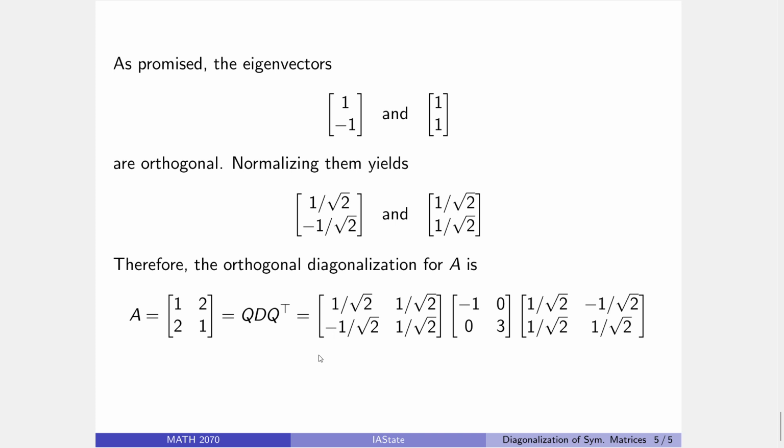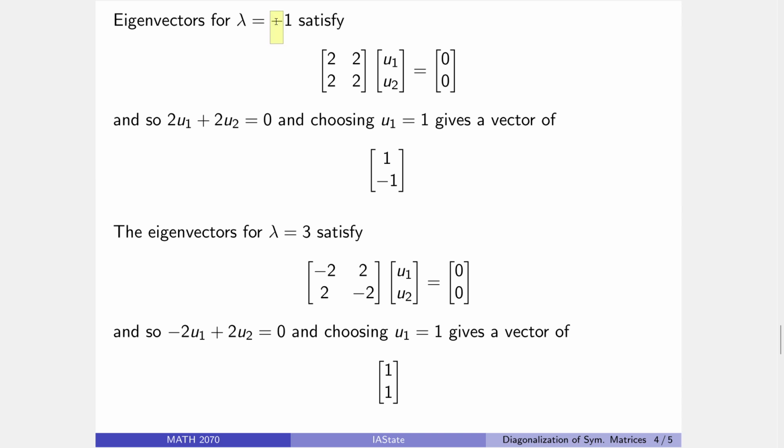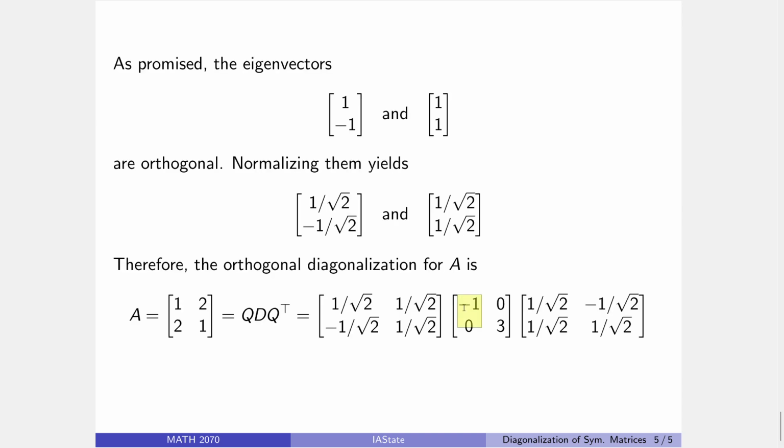And by the spectral theorem, we know that A has to equal Q D Q transpose, where Q is the columns of the eigenvectors, D is the eigenvalues in their appropriate spots. I put this one in the first column. That was the one associated with -1, so -1 needs to be in that spot right there, in the 1,1 spot corresponding to the first column. Same thing for this. The eigenvalue 3 needs to be in the second column corresponding to that.